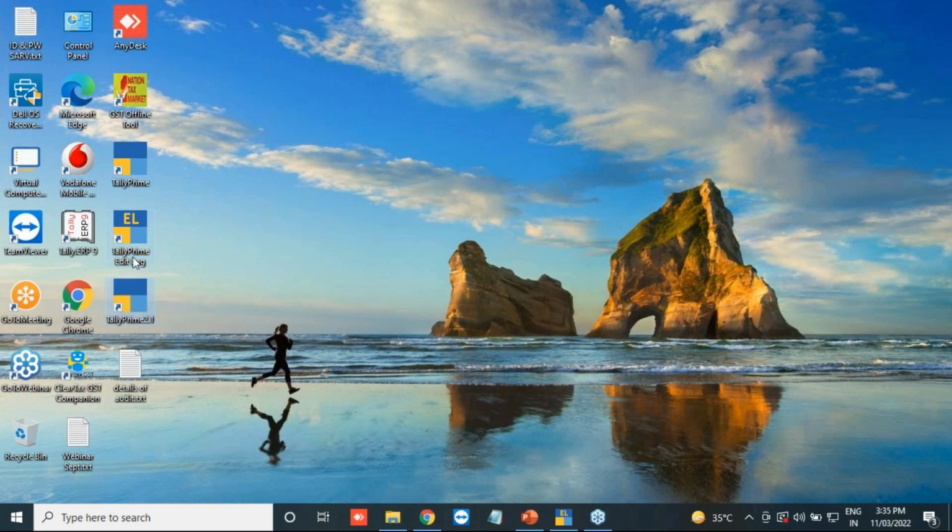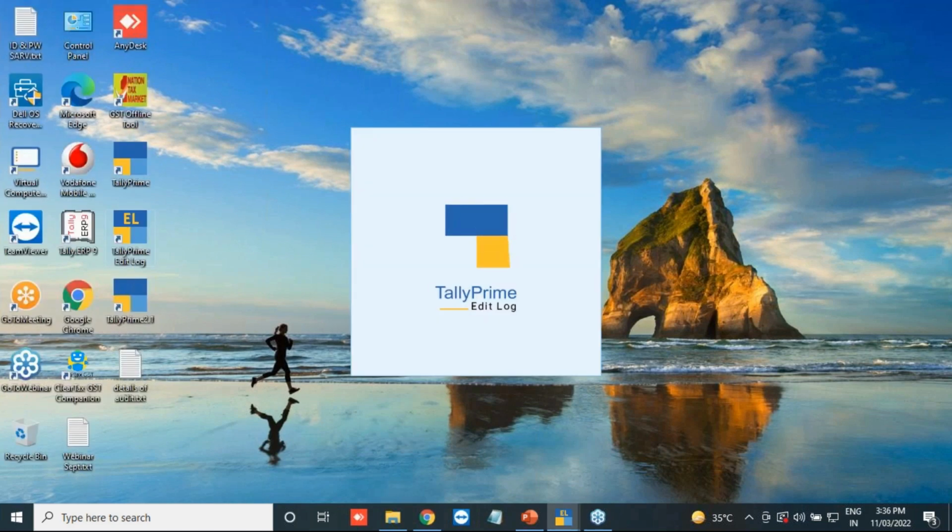If you have multiple companies, like individual, partnership as well as a private limited company, you have to continue your private limited company with this icon and other companies with this. Simultaneously, with one license you can use both. Okay, so I'll just open and I will show you how it will happen. The same procedure for downloading we have.